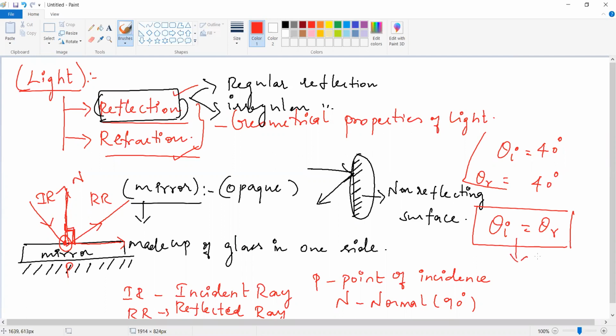So where is it applicable? Only in regular reflection. In irregular reflection, the angles are changed; they are not equal. Please all of you understand the law of reflection is only applicable for regular reflection. If the reflection is irregular, the law of reflection is not valid. Not valid means the angle of incidence is not equal to the angle of reflection.